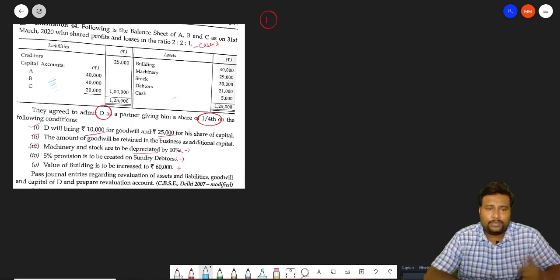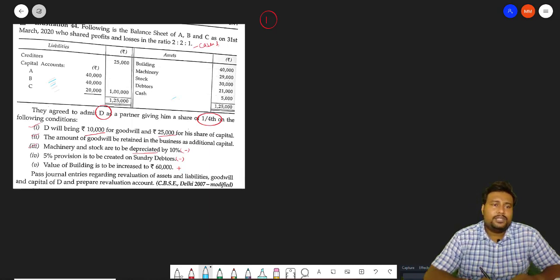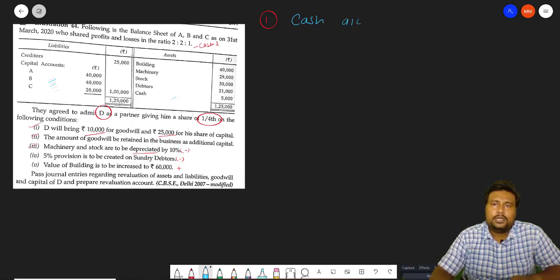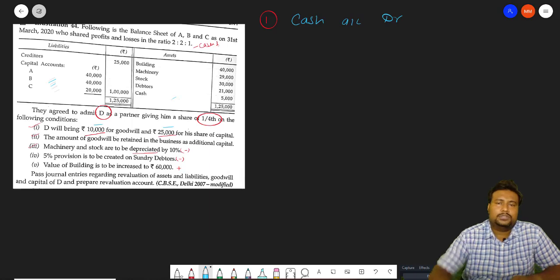You start from there. Now we start from D brings 10,000 for goodwill and 20,000 for his share of capital. So how much cash is coming? Cash account debit. The total cash coming is 25 plus 10,000. Total is how much, beta?